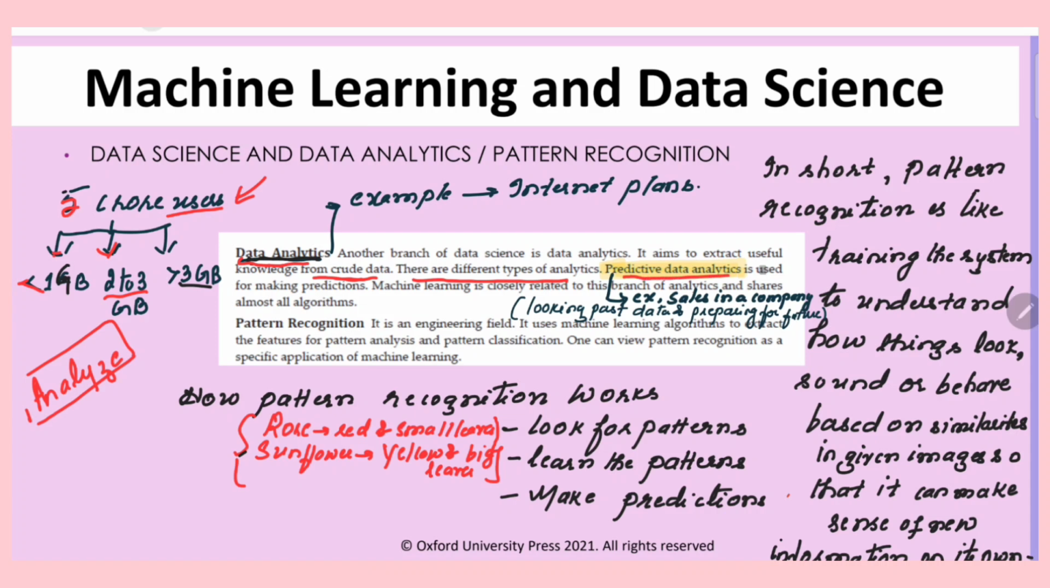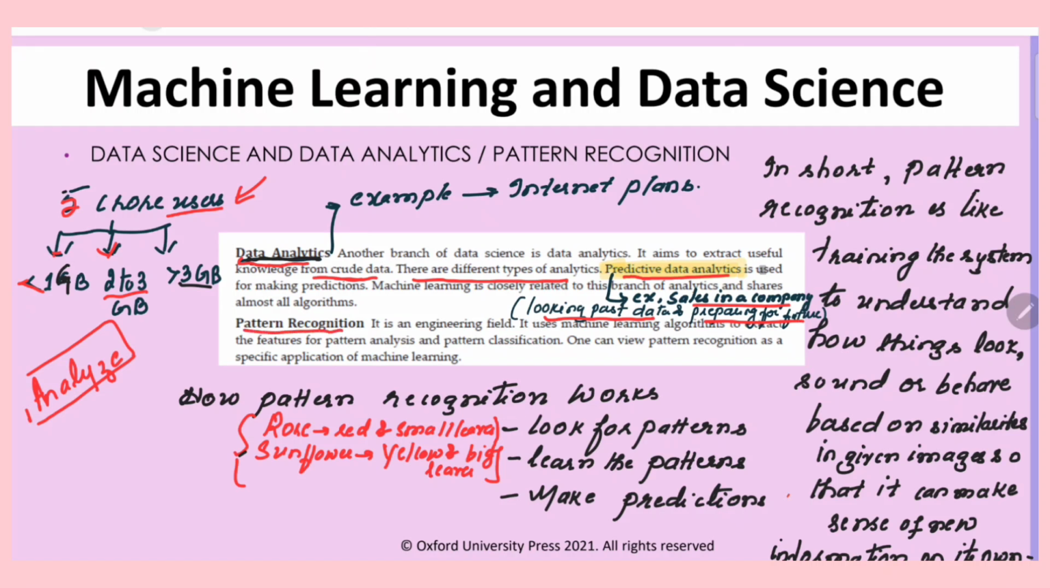There is one branch called predictive data analytics. For example, sales in a company: they look into the past data and prepare for the future. So they always check which items are getting sold frequently or which have been in high demand in the past days. Depending on that, they prepare for the future.